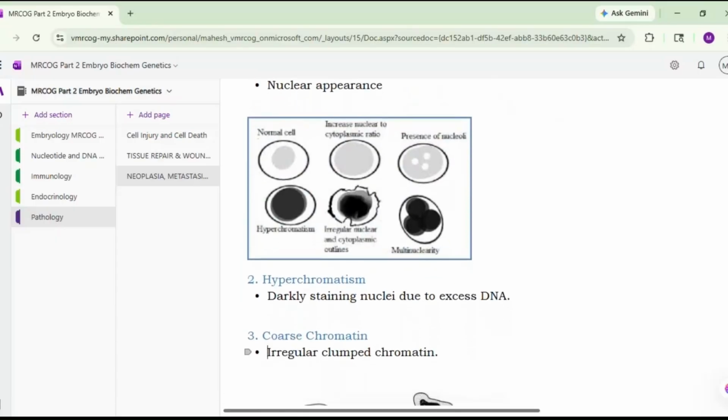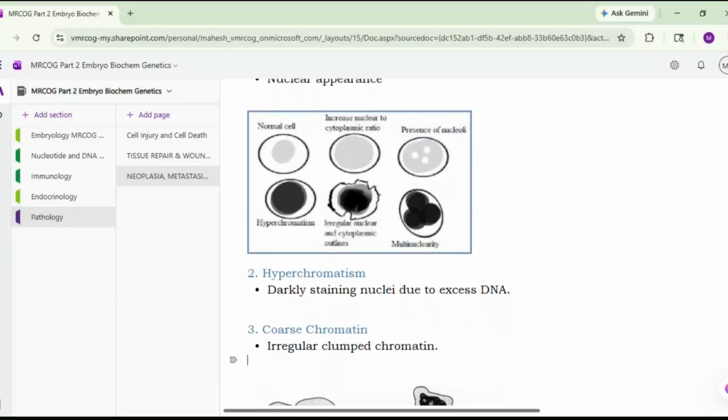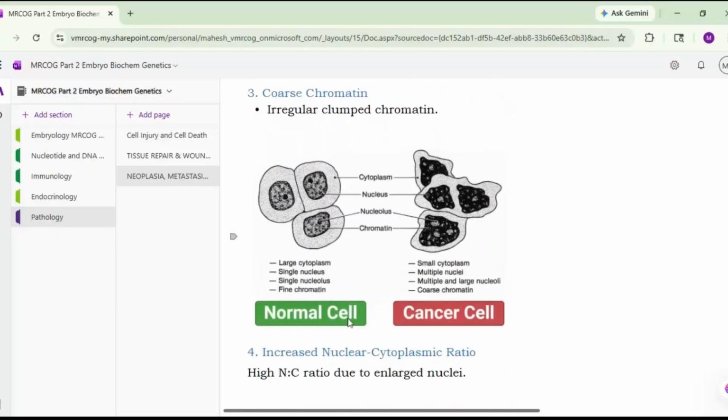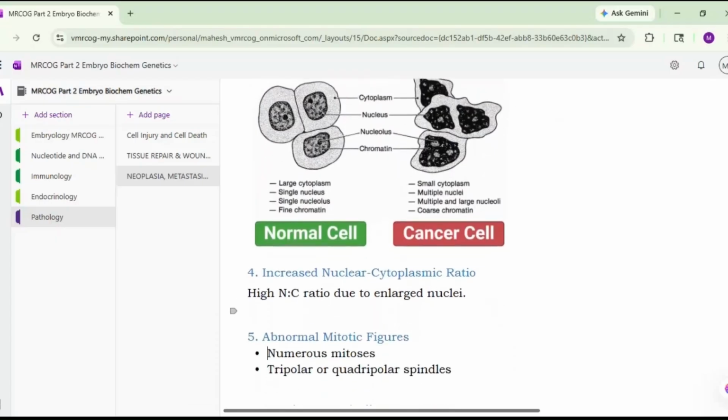Then there is coarse chromatin, irregularly clumped chromatin. So in normal cells you will find a large cytoplasm, single nucleus, single nucleolus, and fine chromatin. While in cancer cells you will find small cytoplasm, multiple nuclei, multiple and large nucleoli, and coarse chromatin. So these features also you should remember because they may develop SBA on these particular features.